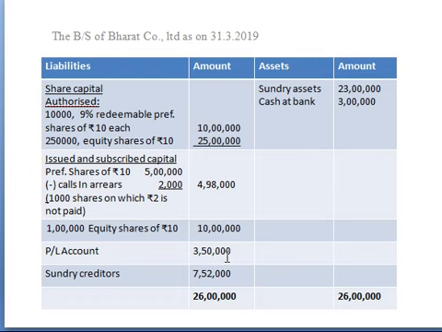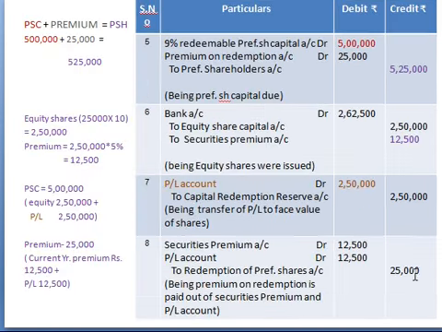So out of 3,50,000, 2,50,000 is transferred to CRR, right? And still we have 1 lakh, so we can use that remaining 12,500. That's what I have entered. So securities premium account debit 12,500. This is this amount 12,500. Balance amount is taken from the profit and loss account. Profit and loss account debit 12,500 to redemption of preference shares 25,000.